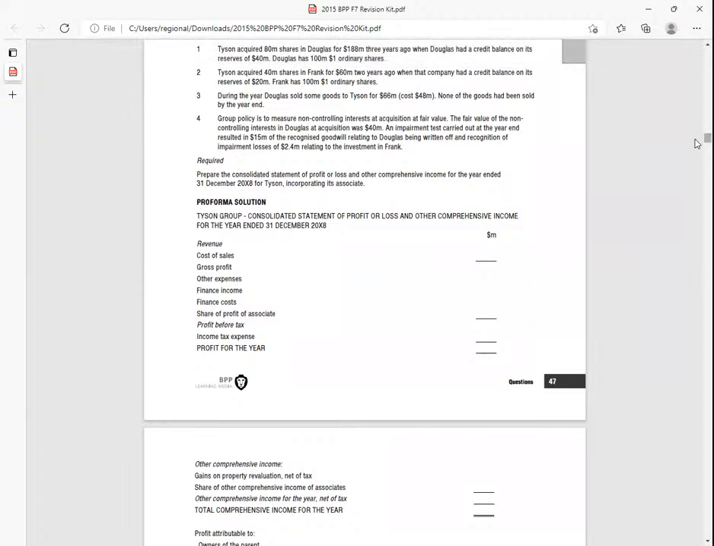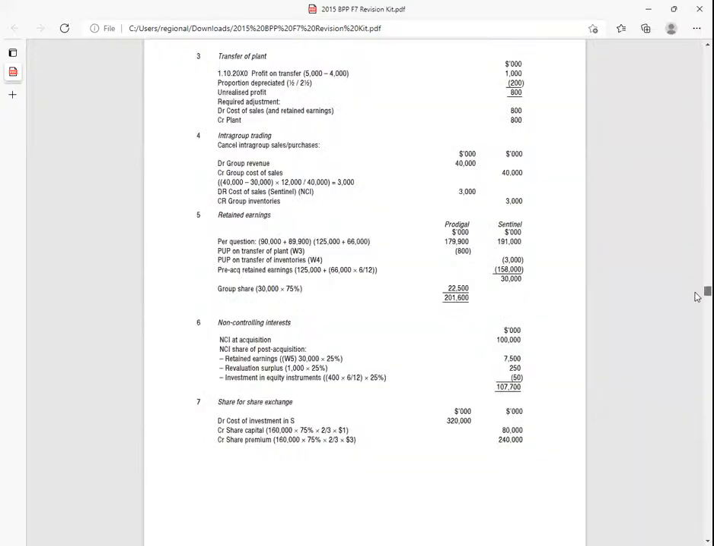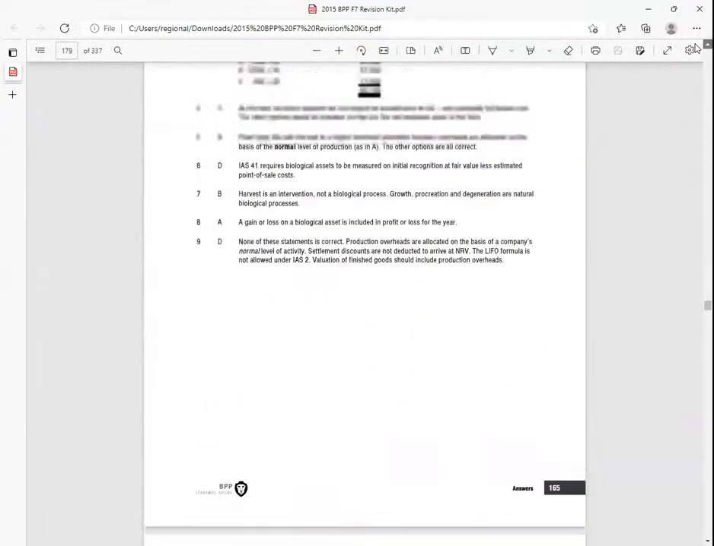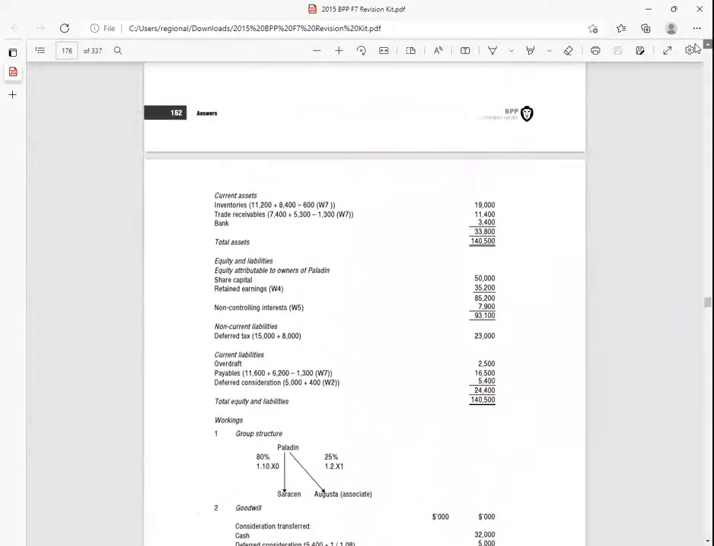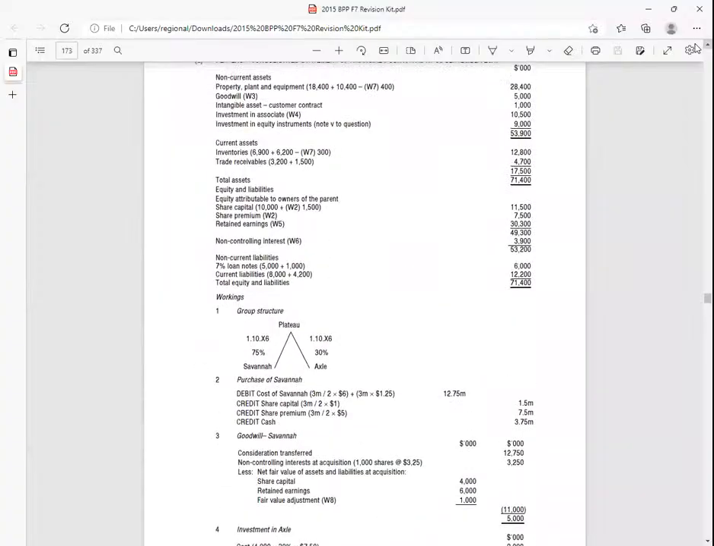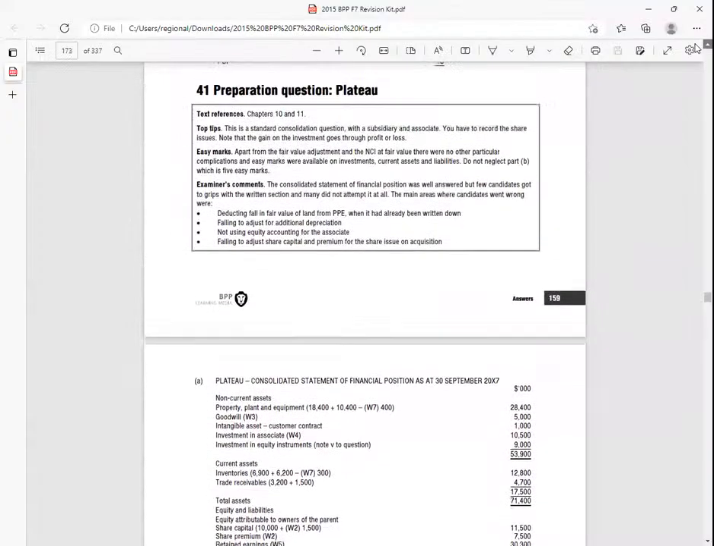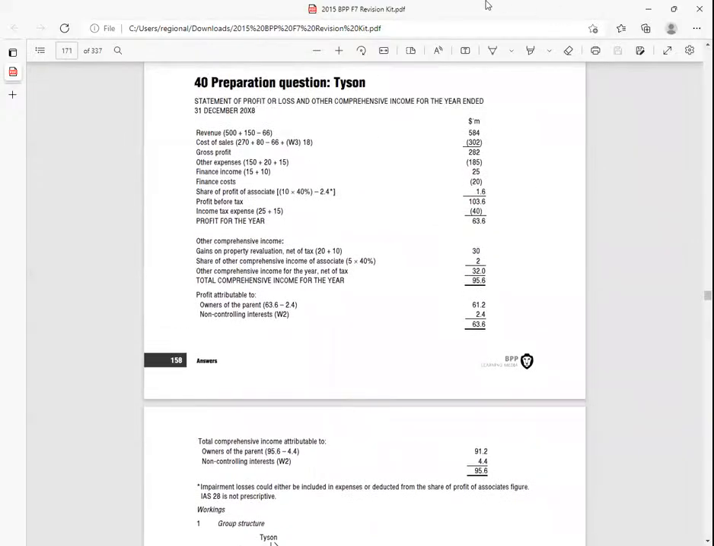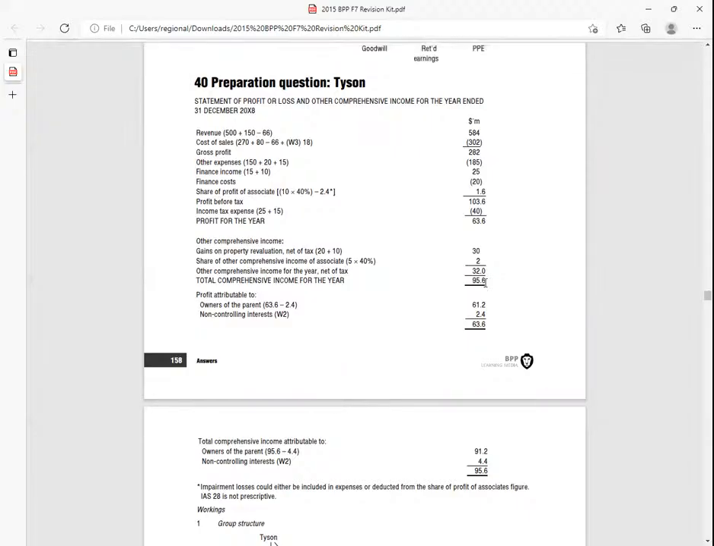Alafu pia, ukienda huku nyuma kabisa, answer zako ziko hapa. Answer zako ziko mahali hapa nyuma kabisa, always unacheki solution. So ukija hapa, unacheki solution yako. Hii hapa, unaona hapa? Preparation of question Tyson. So unacheki paka hii total comprehensive for the year, which is 95.6. Where you should never bother at all is this attributable. Hii hata utaifika hapo, hata siku moja.